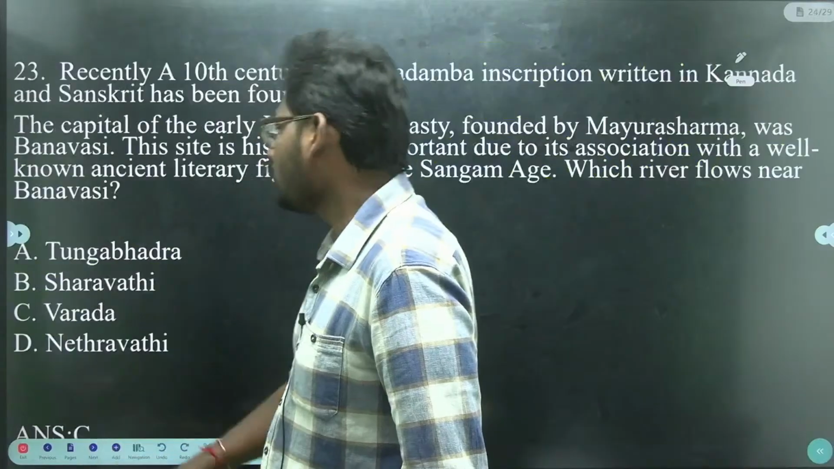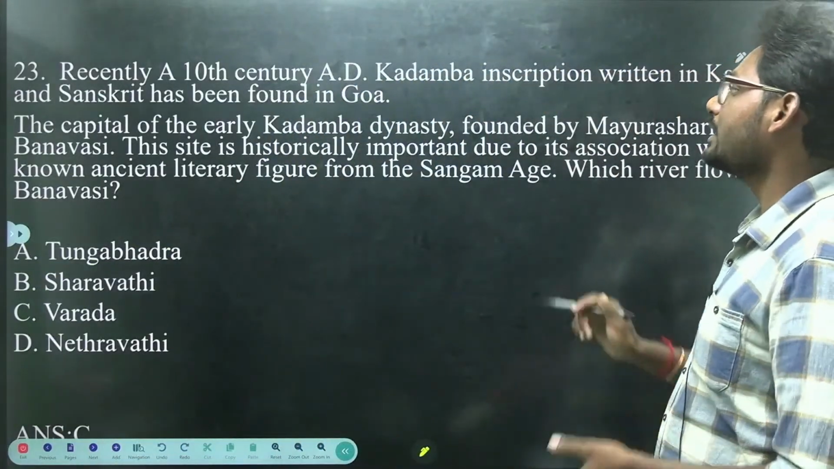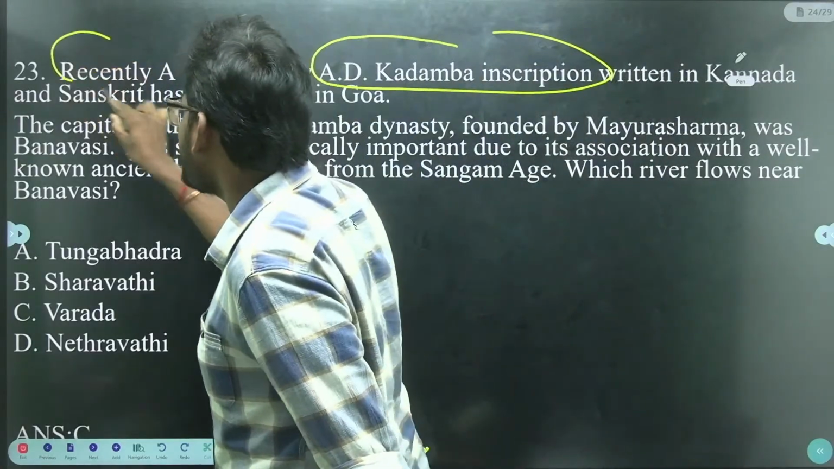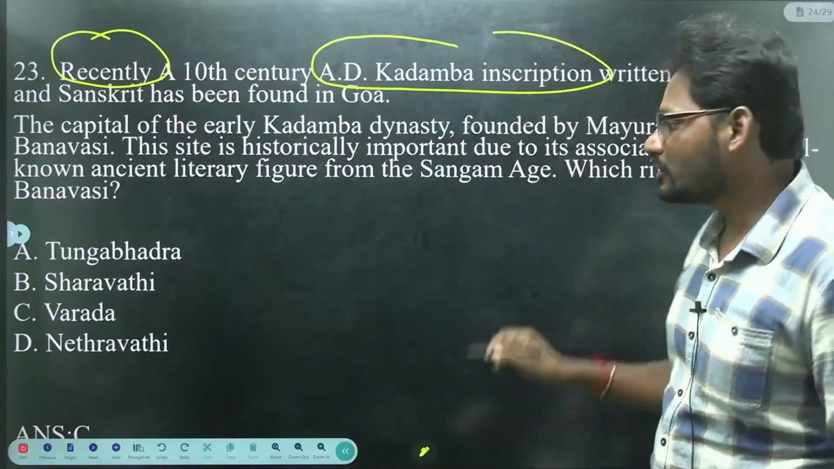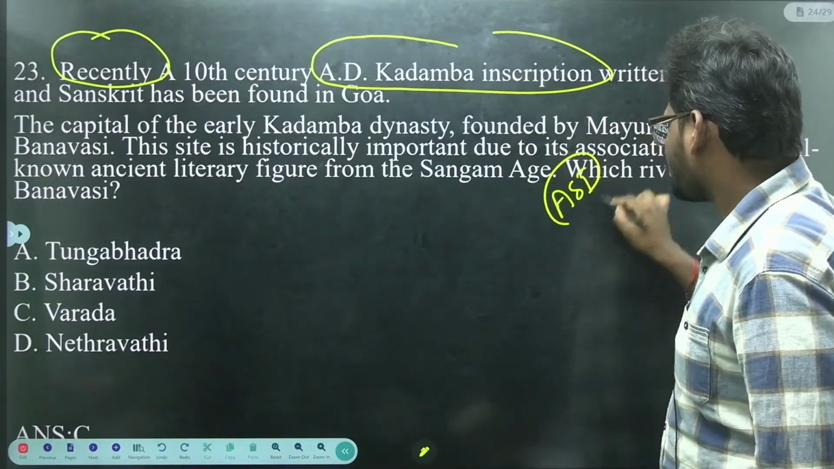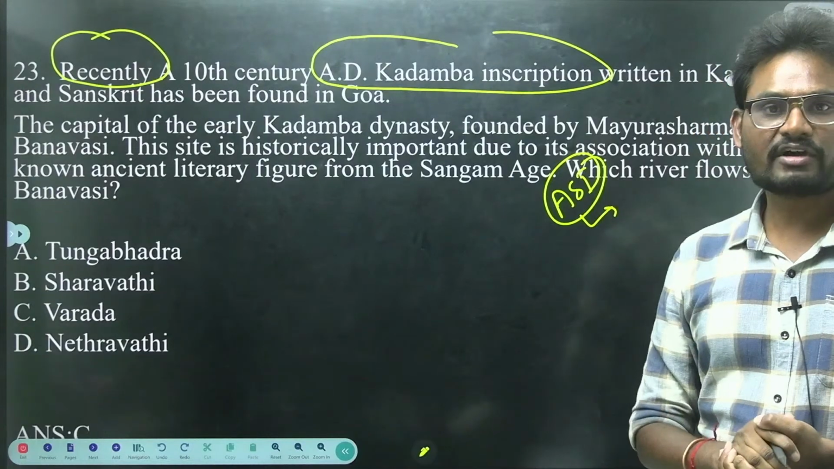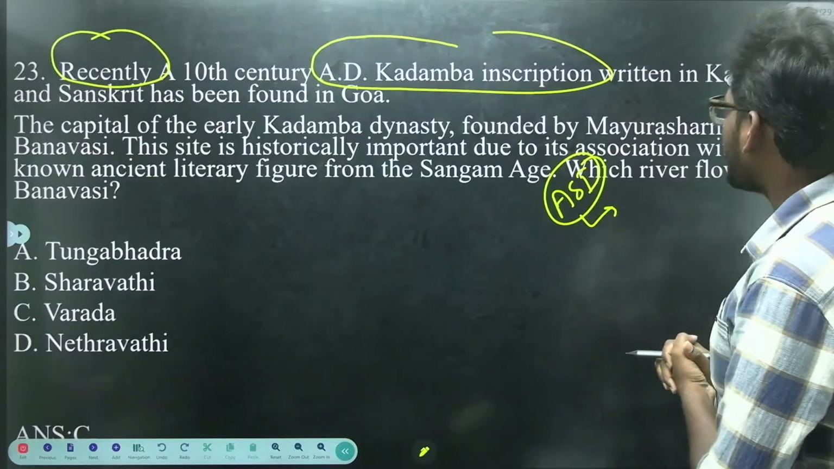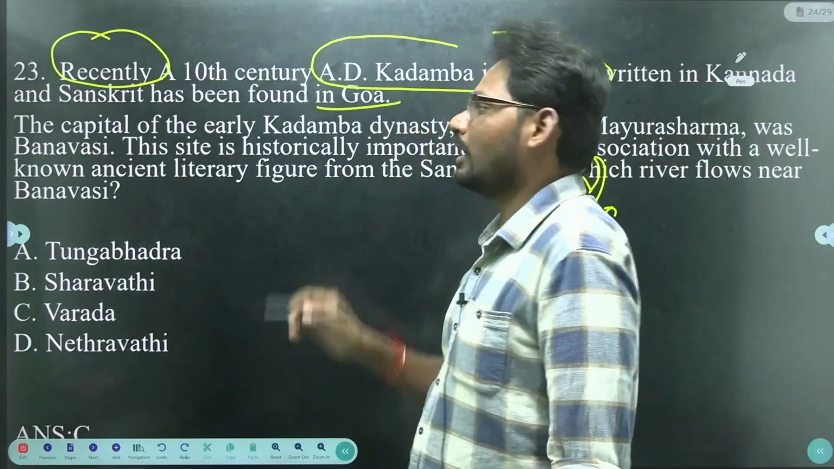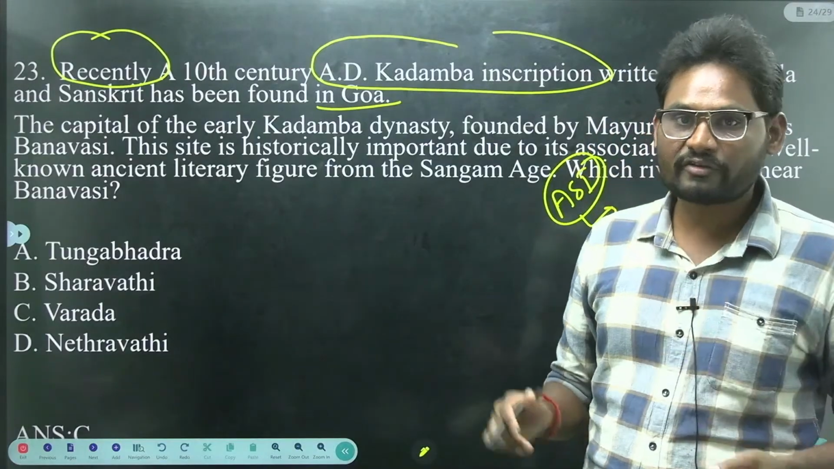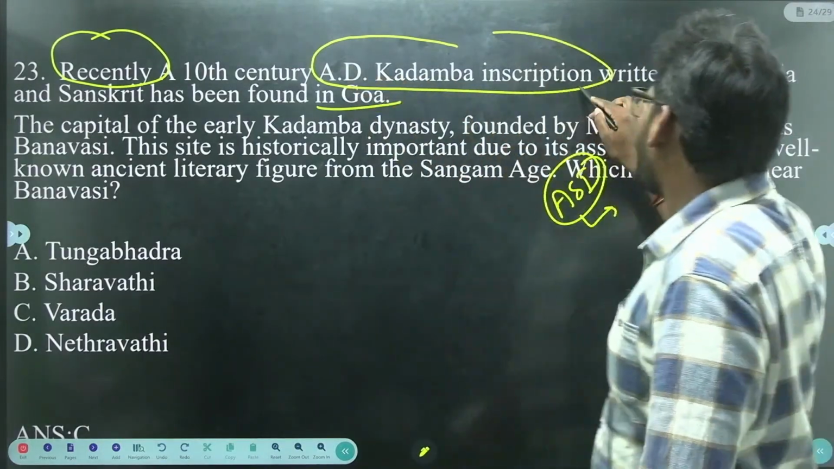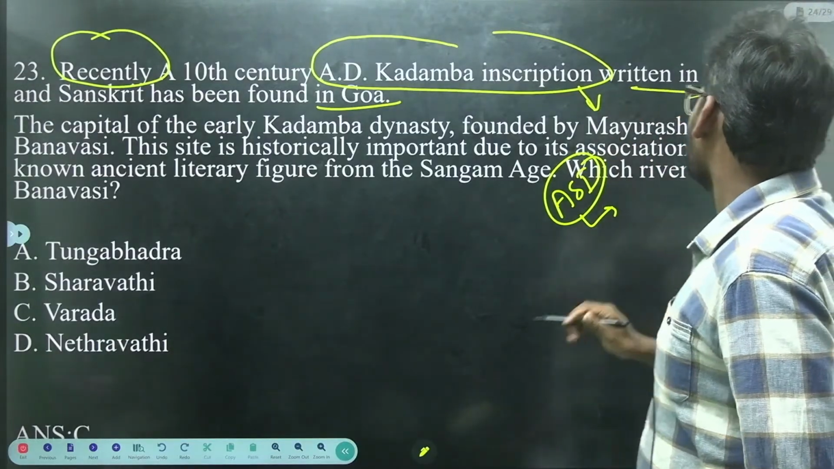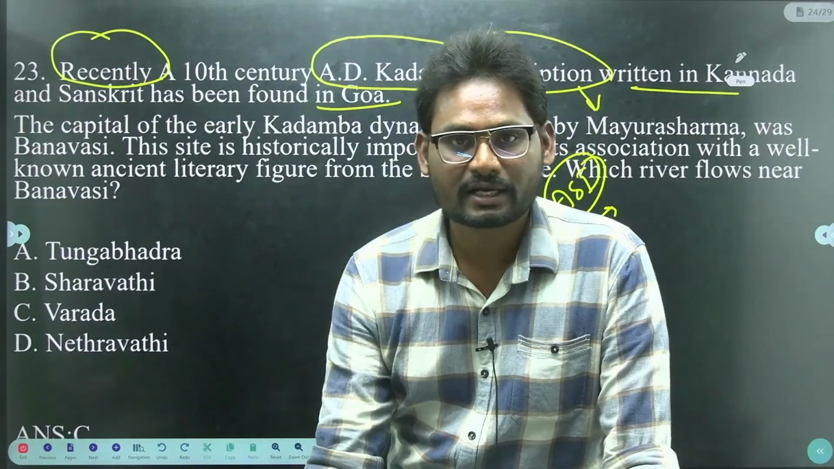So next question we have, recently a 10th century AD Kadamba inscription. So it is a dynamic topic. So Archaeological Survey of India. Recently a 10th century AD Kadamba inscription written in Kannada and Sanskrit has been found in Goa. So recently in Goa, Archaeological Survey of India unearthed a Kadamba inscription, which was written in Kannada and Sanskrit.